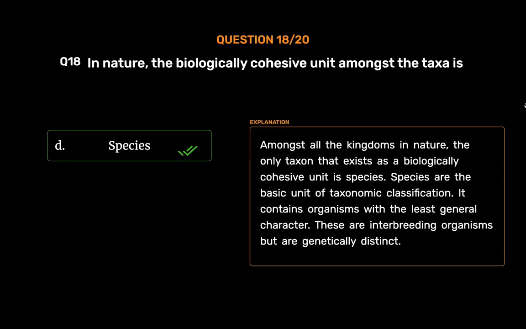Species. Amongst all the kingdoms in nature, the only taxon that exists as a biologically cohesive unit is species. Species are the basic unit of taxonomic classification. It contains organisms with the least general character. These are interbreeding organisms but are genetically distinct.